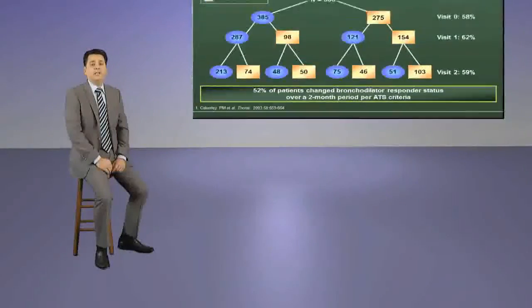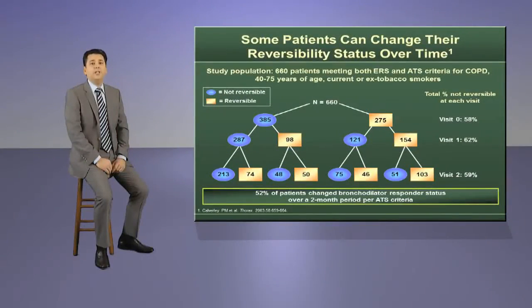Our next slide is titled, Some Patients Can Change Their Reversibility Status Over Time. Here, the key point is that when followed up long-term after bronchodilator treatment, many patients initially classified as not reversible demonstrated reversibility over time. Focus on the data.